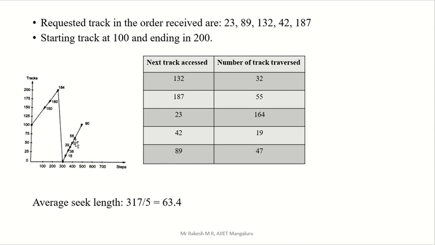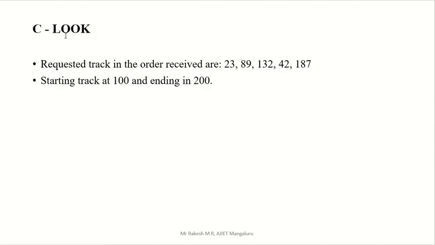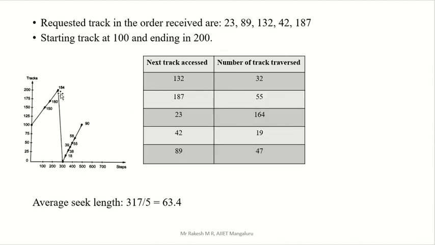So same method I will use here. But one thing, in the CLOOK algorithm, in the case of previous one, that is CSCAN, we are coming to 0, right? But in the CLOOK we are coming to last number, which is the first request from lower side. There we are going to stop.